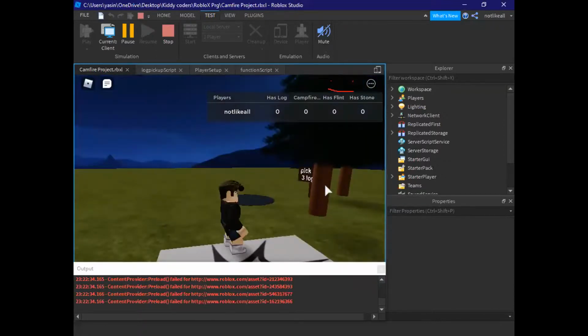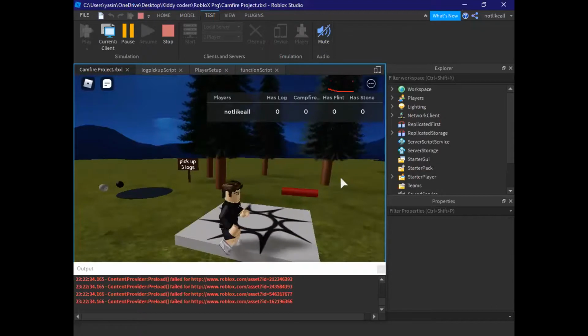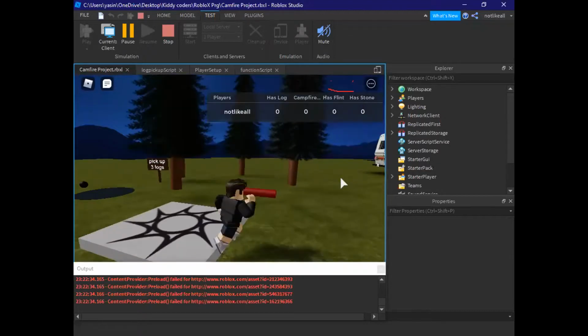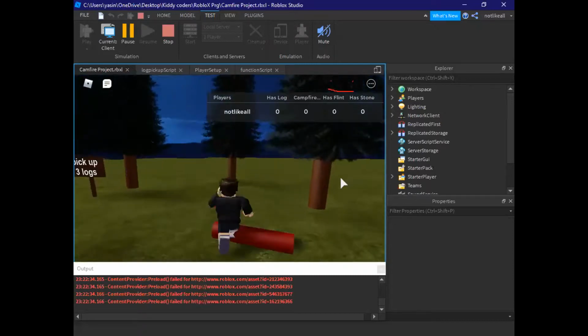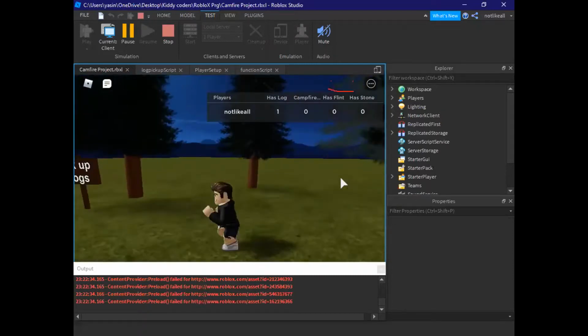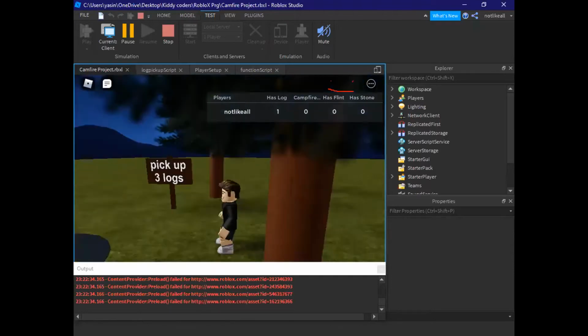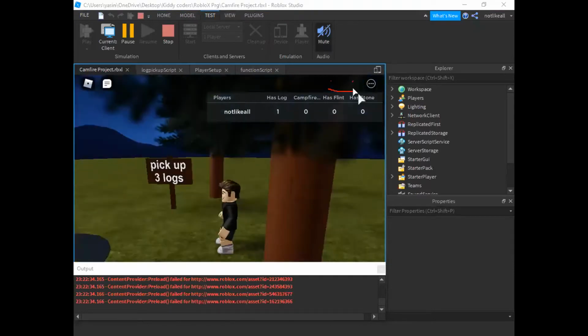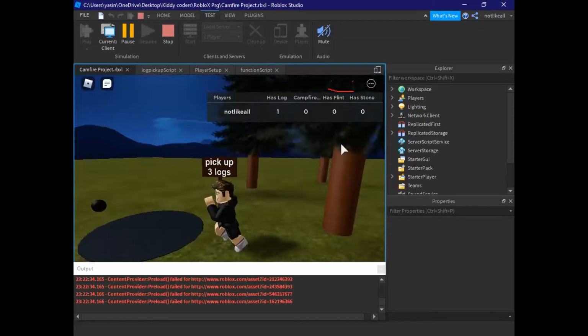Now, what's the next thing? You can pick up the log from there. It says pick up 3 logs. So I'm going to go quickly over there and pick up the log. Once I pick up the log, it says I have a log with me. Good. Now, okay, you can send me a friend request. Once I pick up the log, I'm going to add it over here at the place of the campfire. There we go.